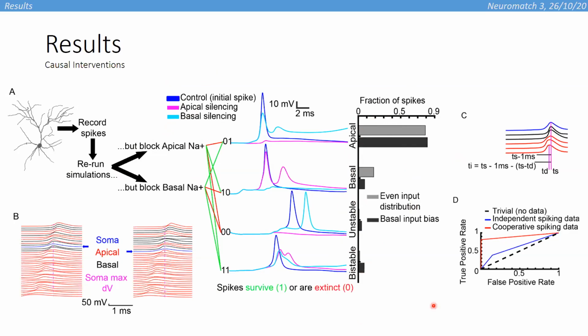To identify the true cause of the somatic spikes, we fed specifically selected features of this spiking data to a machine learning classifier, training it with independent spiking data, which means data where only one dendritic tree exhibited spikes before the somatic spike, or cooperative spiking data, which is data where both trees exhibited spiking before the somatic spike. The performance of the classifier was greatly enhanced when training with the cooperative spiking data, suggesting that the mere combination of independent spiking samples did not suffice to generate the same amount of information as cooperative spiking, which is evidence for the existence of a synergistic effect between the apical and the basal tree.